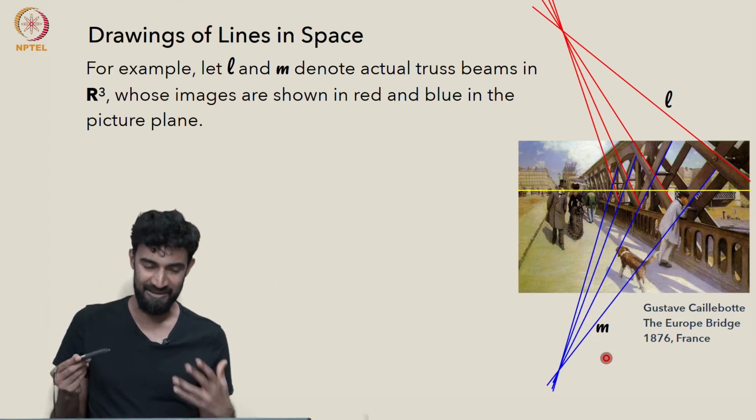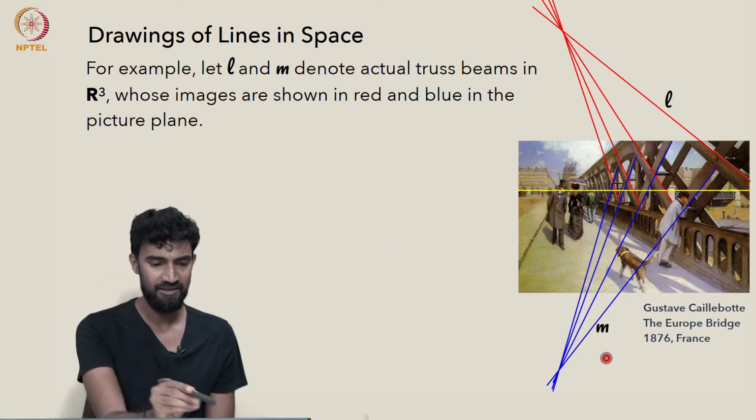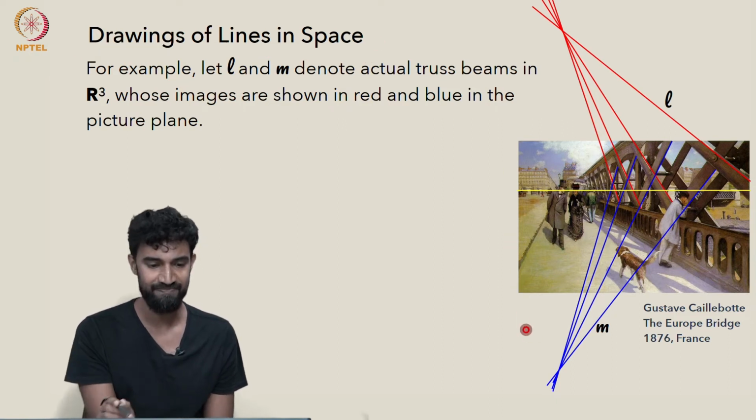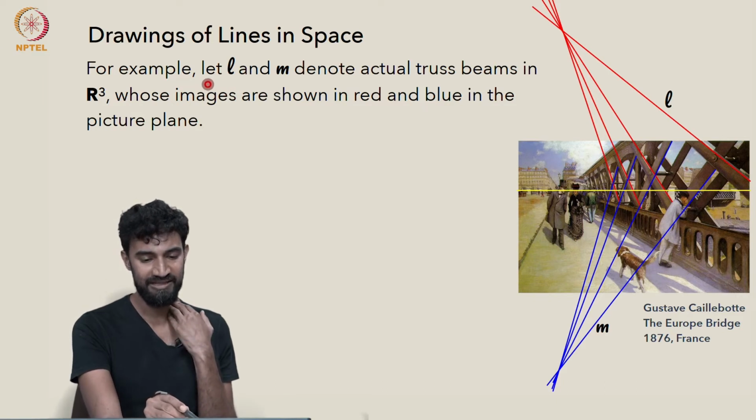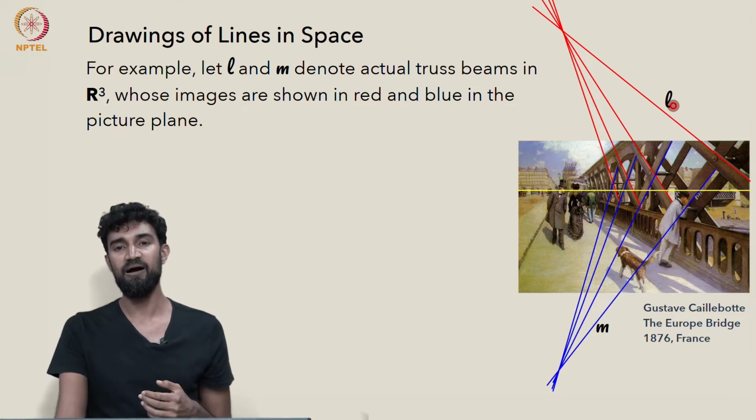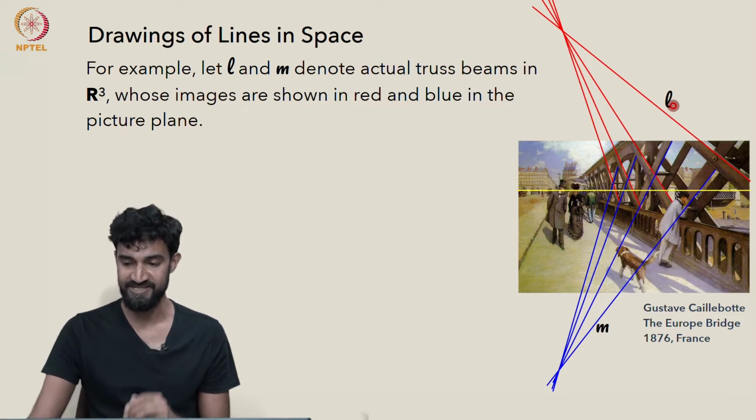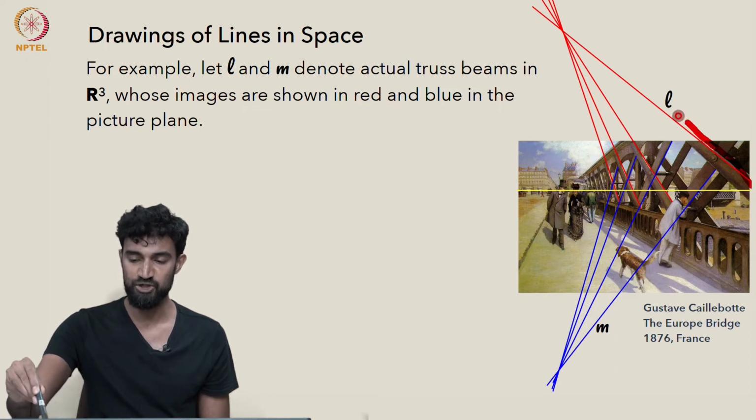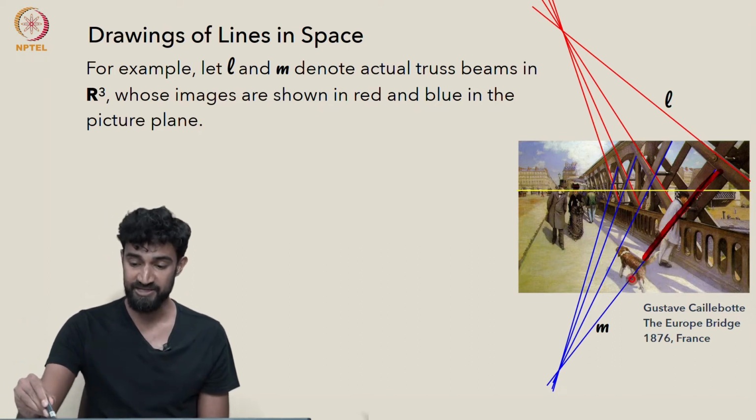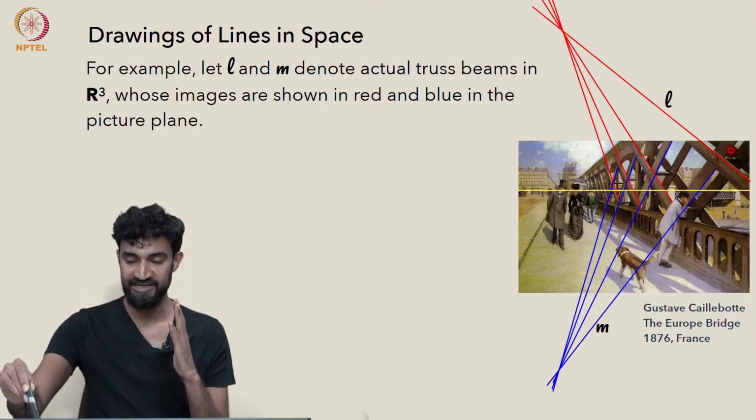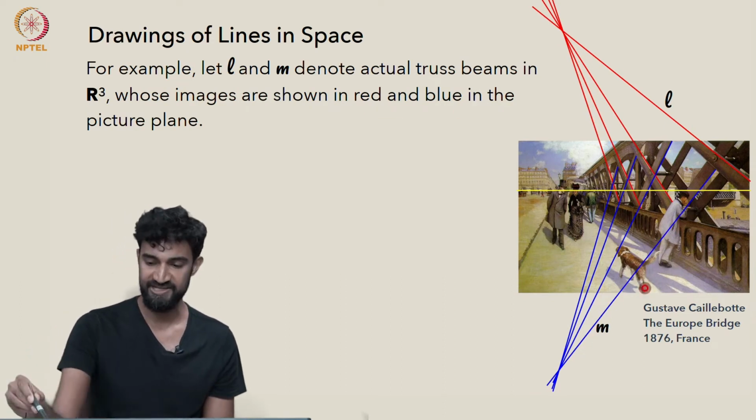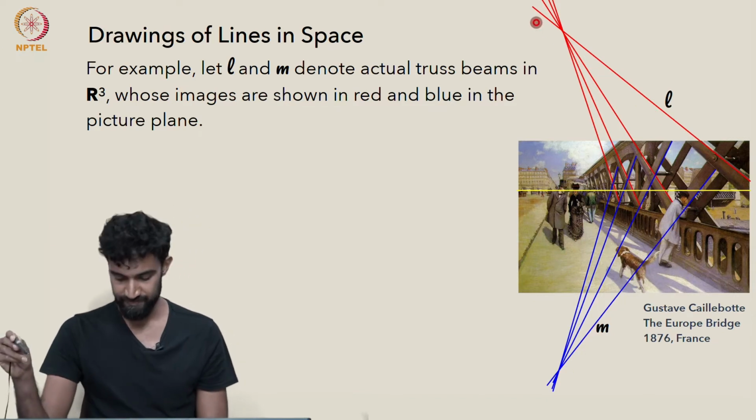Okay, if this seems a little abstract, let's try and visualize it. So let's go back to some drawings of lines in space and to this painting, and let's look at an example. Let L be the physical truss beam in space, which is represented on the picture plane by this red line. So L is a line in R3. M is another line in R3, which in the picture plane we're seeing as this blue line here. So their images are these red and blue lines in the picture plane.